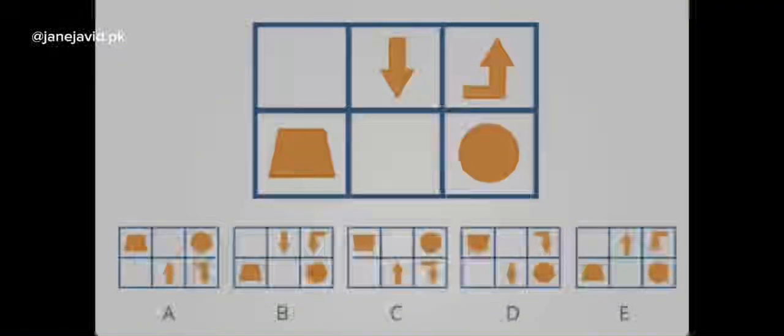So when you match these specifics in the options, only option C is the right answer, where the downward arrow has become an upward arrow, and in the second row the same happened with the bent arrow. A circle is a circle, no matter how many times you invert it.